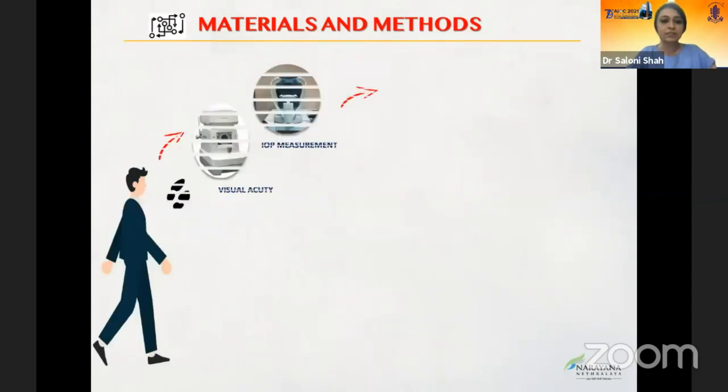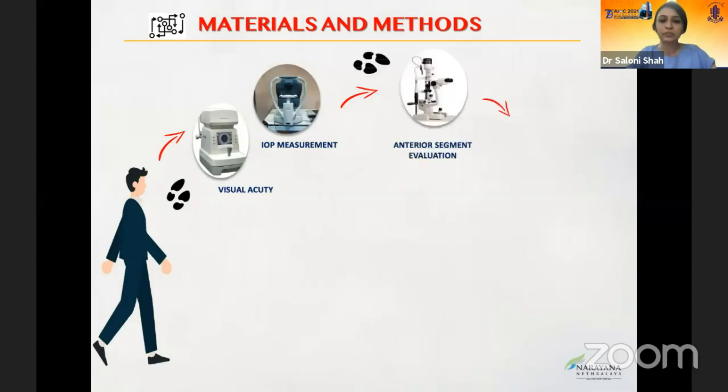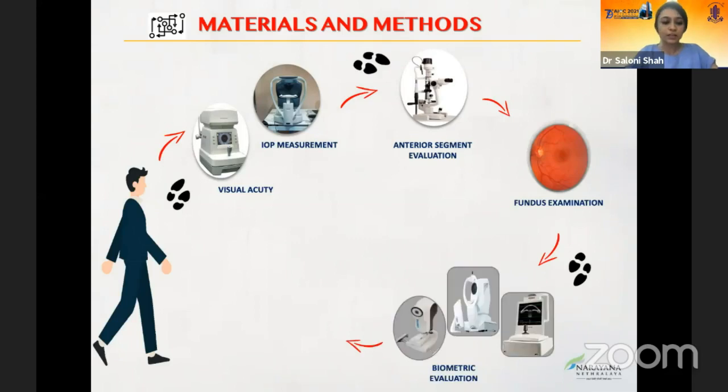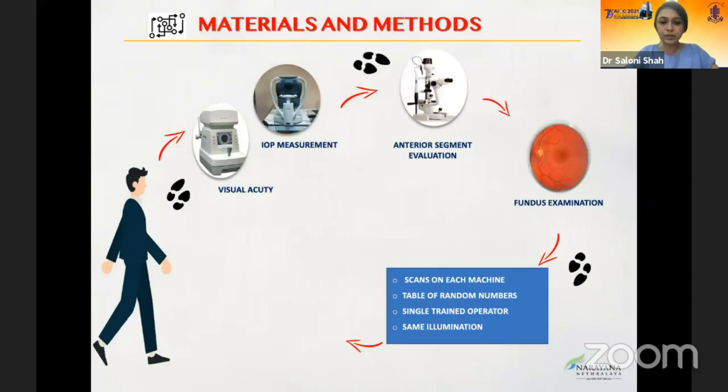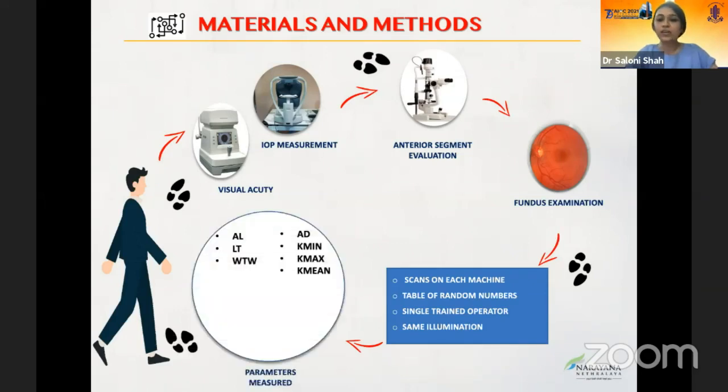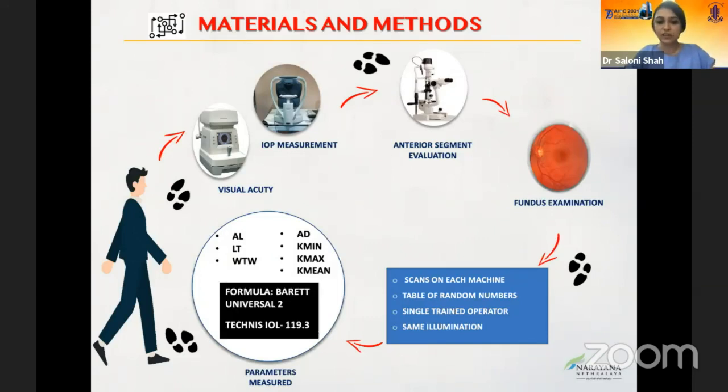The selected patients underwent visual acuity, IOP measurement, a thorough anterior segment evaluation, and fundus examination. The following patient was subjected to biometric evaluation using 3 scans on each machine. The machines were selected in random order using a table of random numbers. A single trained operator using the same illumination measured all the scans. The following 7 parameters were assessed during our study. The formula used for the IOL power calculation was Barrett Universal 2, and the IOL power for emmetropia was evaluated for Tecnis IOL using a constant of 119.3.